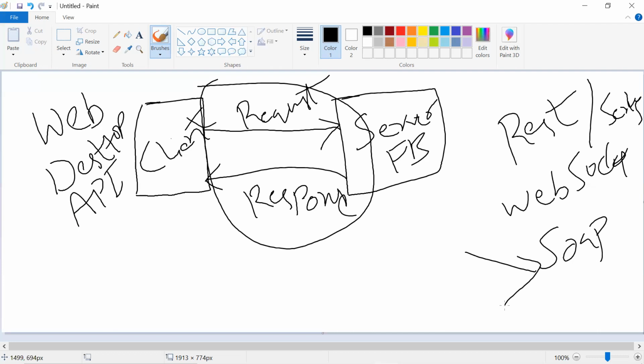Suppose you are using a chat application, like WhatsApp or Facebook Messenger in a browser, they will go with WebSockets. Or if it's simple data transfer and they want to load it quickly, then they'll use REST. Irrespective of application or data, these are common, and the API is the basic. Whatever you do, everything is dependent on the API. The API has two parts, request and response.